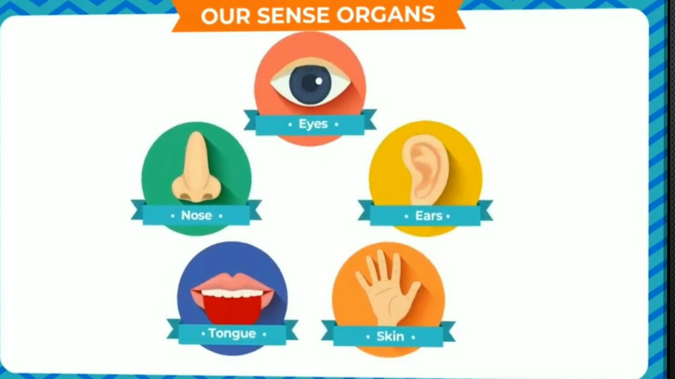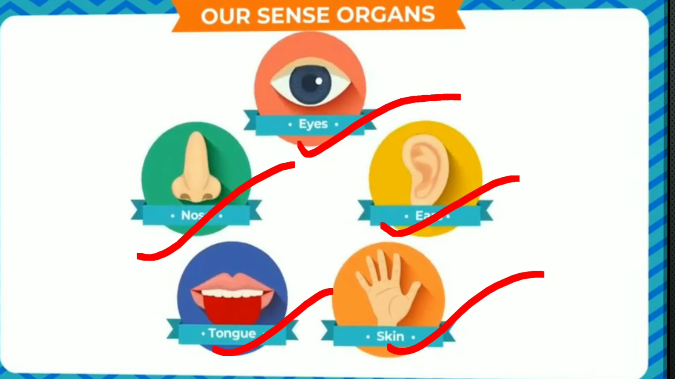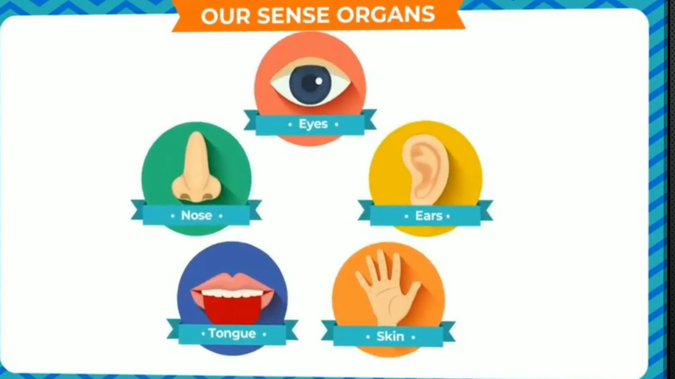So now, as you all know, we have 5 sense organs: eyes, nose, ears, tongue and skin. These are the main 5 sense organs. And do you think how sense organs send messages to the brain and the spinal cord? कभी सोचा आपने sense organ कैसे messages send करता है आपके brain को और spinal cord को? So let's study one by one.